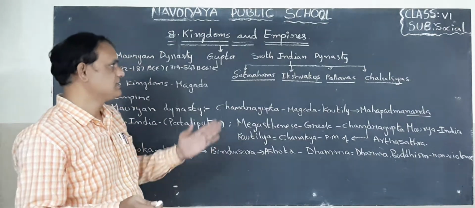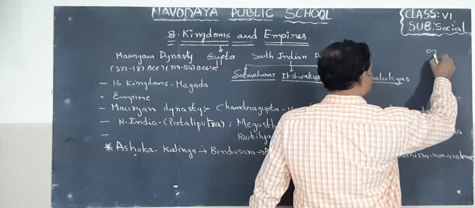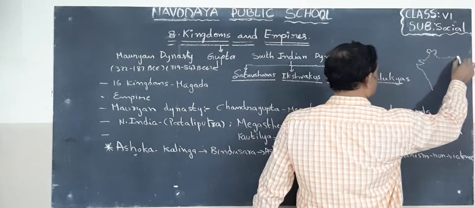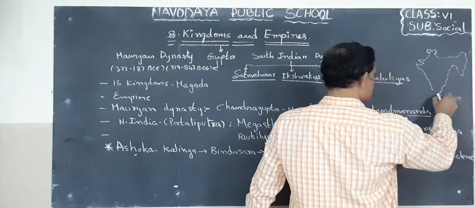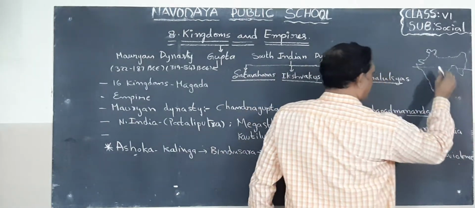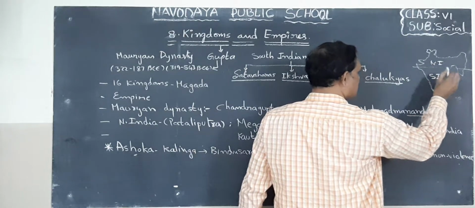Okay, children, South India. Look, children, for example, this is our country. So look at this, this is North India, this is South India, children.